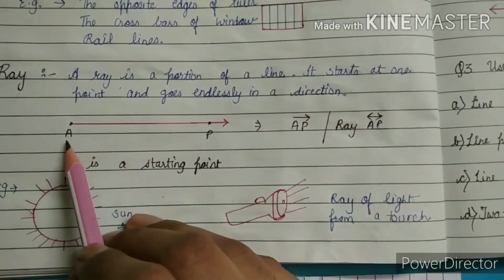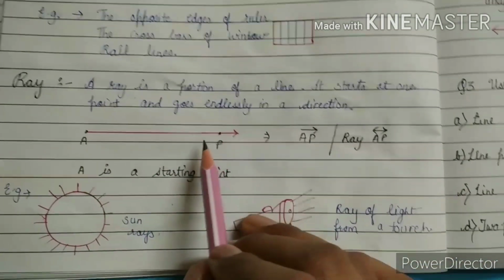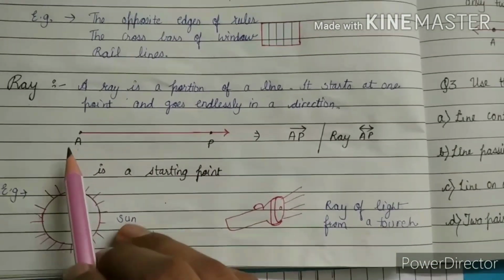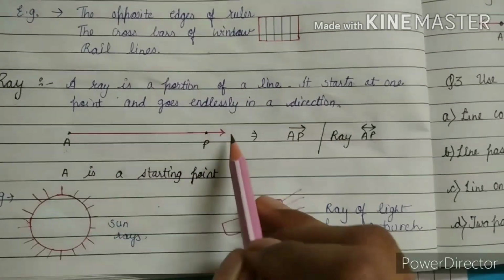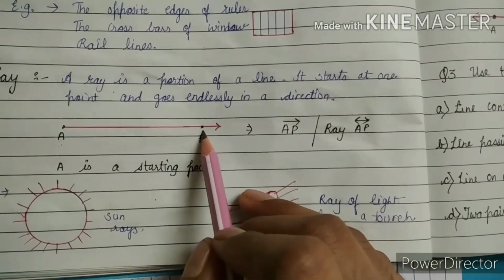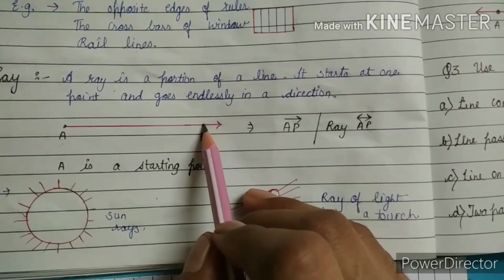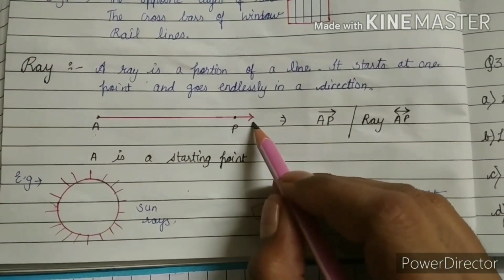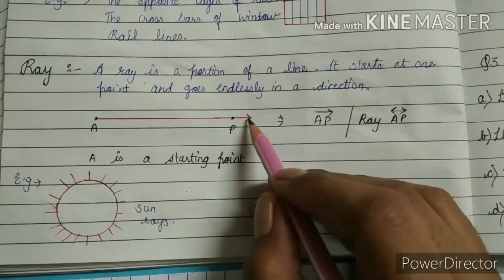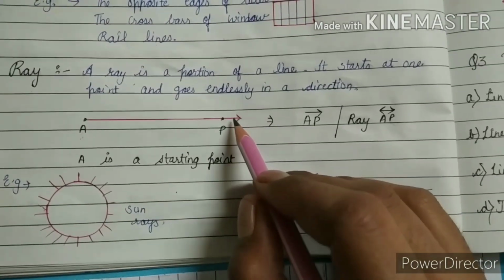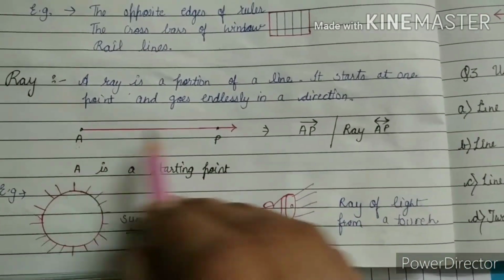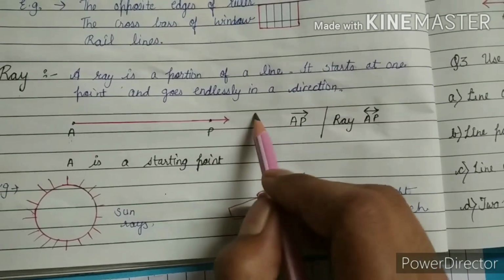Here, as you can see, this line has a starting point whose name is A, and another point P. But beyond P, the line shows an arrow. It means the arrow tells us that the line is going endlessly in a direction.